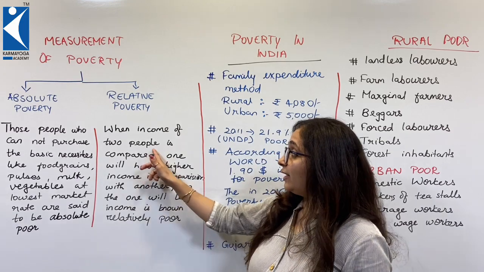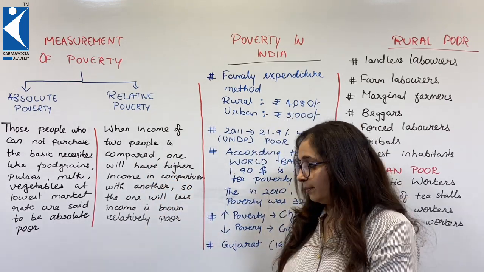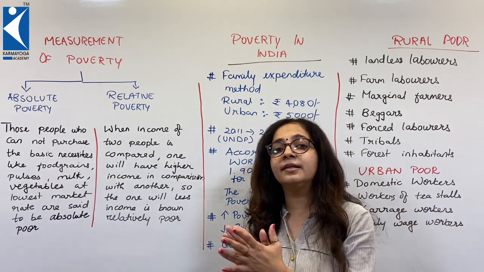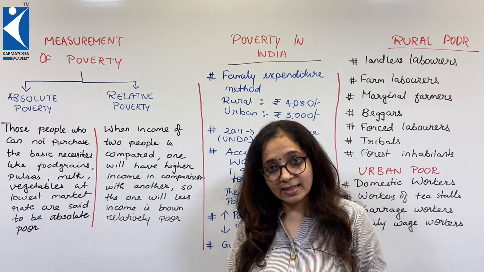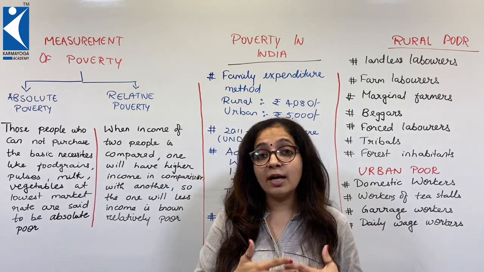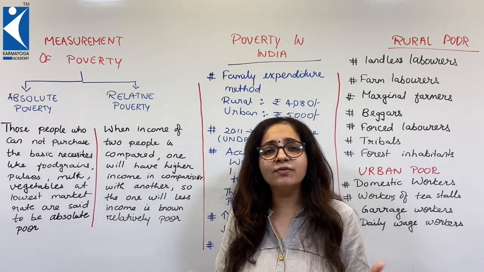Whereas when the incomes of two people are compared and one of them has a higher income in comparison with the other, the one with lesser income is relatively poor. For example, whether MS Dhoni is poor or Virat Kohli, you might be amazed and ask what are you saying? None of them is.